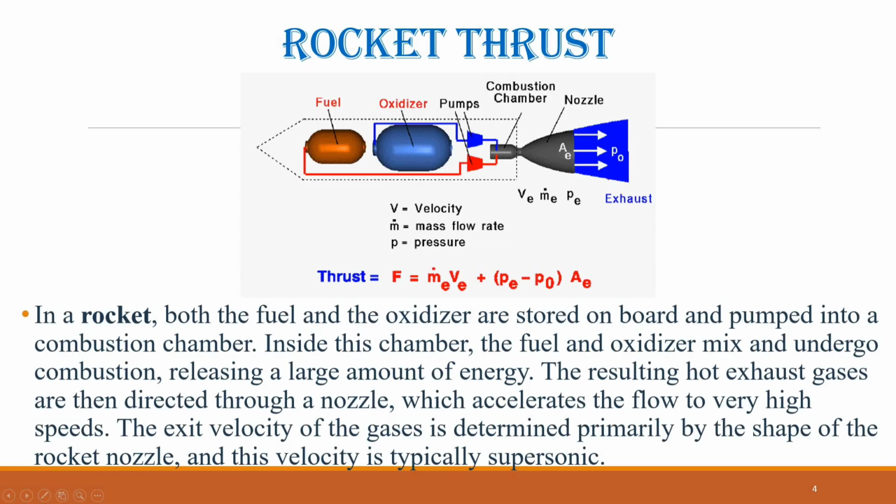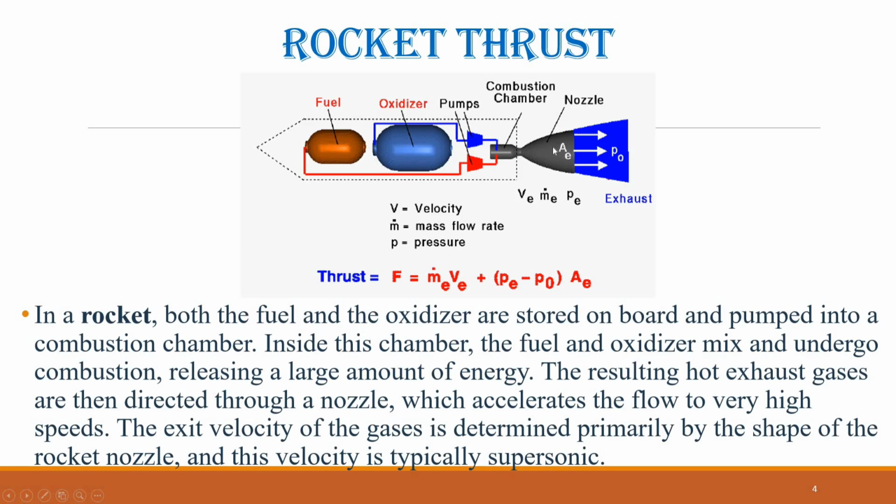Rocket thrust. On this slide, we present a schematic of a liquid rocket engine. Rocket engines became widely used on several high-speed aircraft after World War II. In a rocket, both the fuel and the oxidizer are stored on board and pumped into a combustion chamber. Inside this chamber, the fuel and oxidizer mix and undergo combustion, releasing a large amount of energy. The resulting hot exhaust gases are then directed through a nozzle, which accelerates the flow to very high speeds.